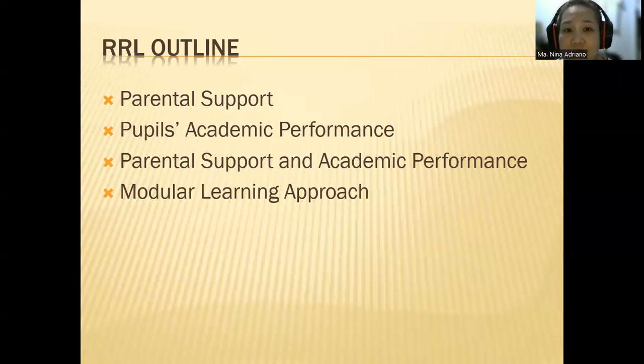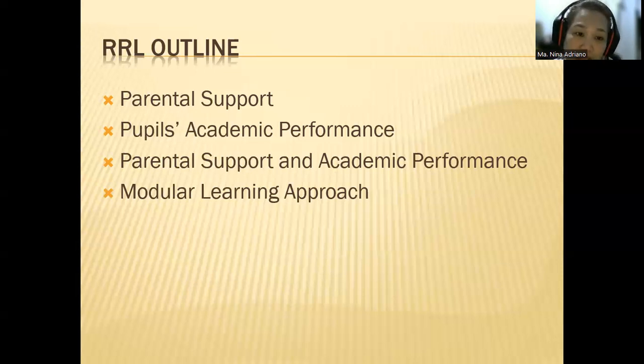Why? Because these are the variables of your study. And in your review of related literature, all variables should be a heading. I hope it's clear. All variables should have a heading. So if parental support is a variable, you have the review of related literature, and then you have the subheading parental support. And all studies and related literature that you can find mentioning parental support, you have to include in your study.